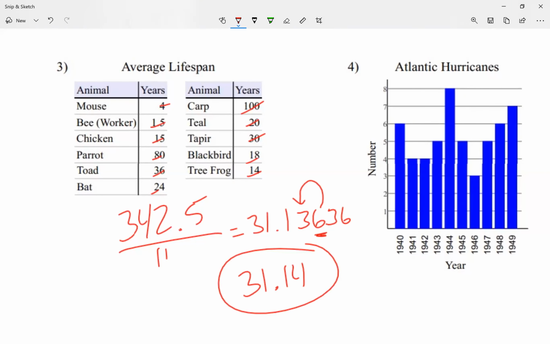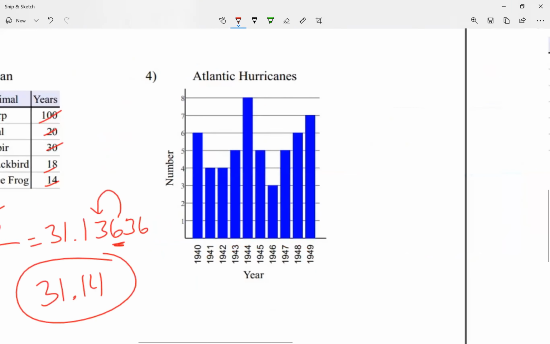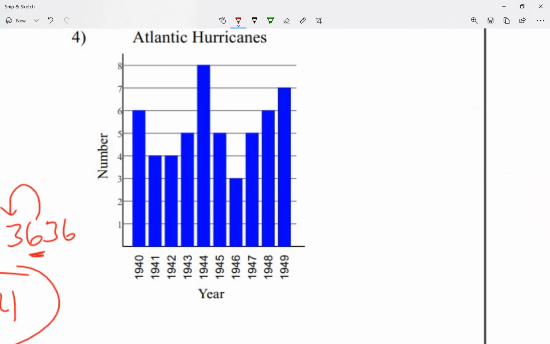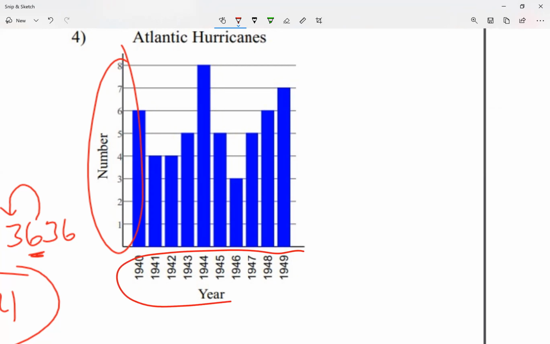And then our last example for today, I'm gonna be looking at these bars right here. Now, there's a couple numbers. I see some numbers here on the left, and it looks like I'm looking at Atlantic hurricanes. And then some numbers here at the bottom, tidal years. Now these numbers at the bottom are just titles. Those are the names of the years.